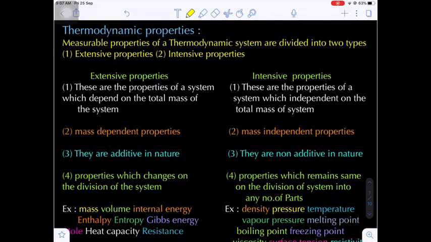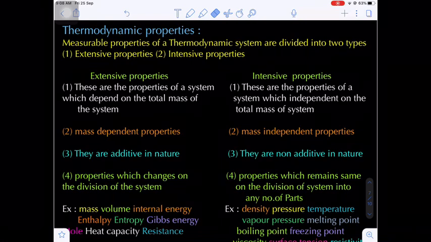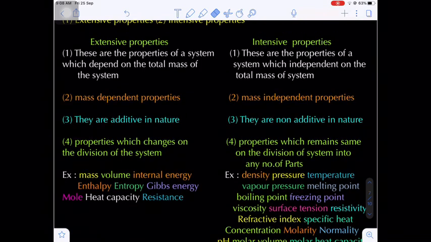Now, thermodynamic properties. The measurable properties of a thermodynamic system are known as thermodynamic properties. Here there are two different types of thermodynamic properties which we have to discuss. The first one is the extensive property and the second one is the intensive property. Are you getting my point? It is very important regarding the objective examination. Now we have to see the definitions and differences of extensive and intensive properties.